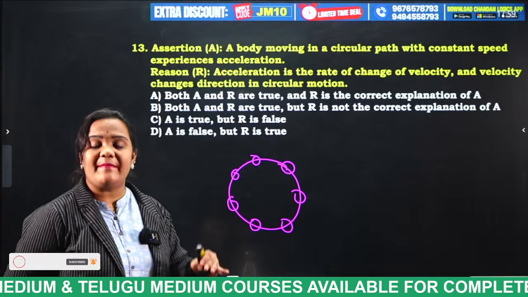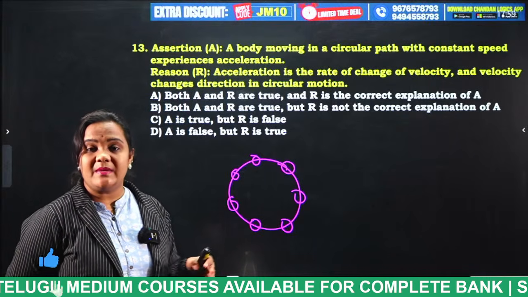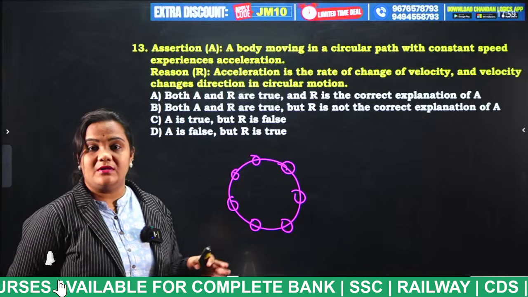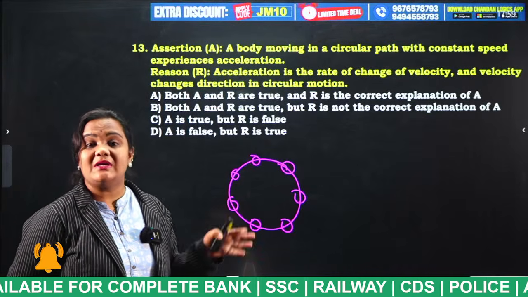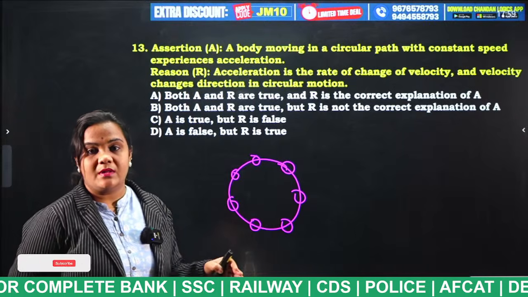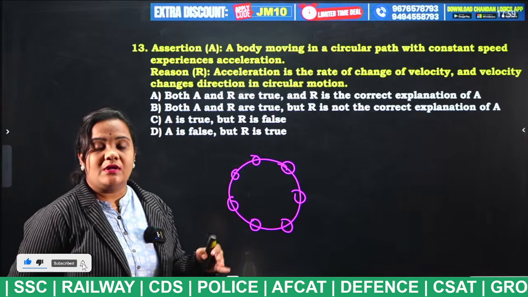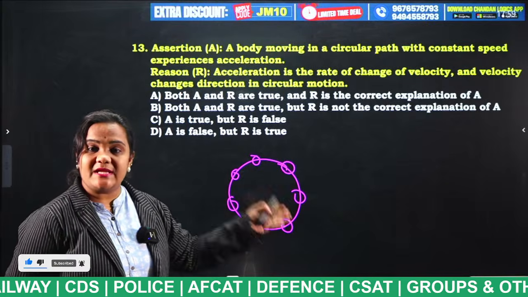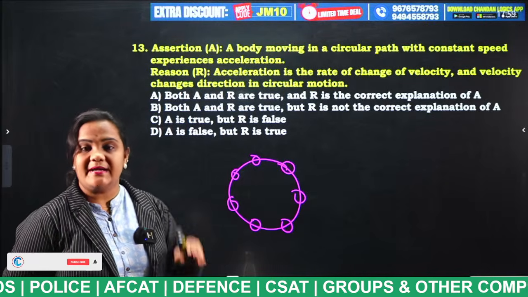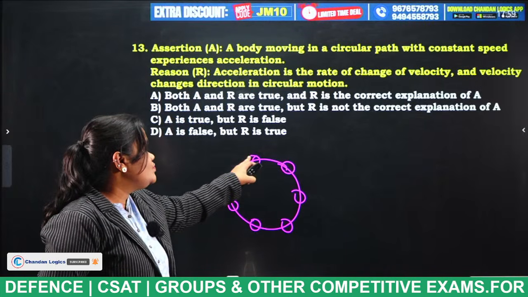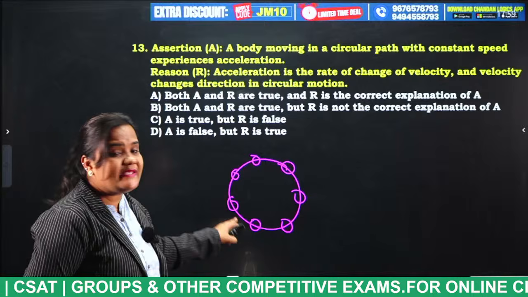So what is happening here, students? Velocity is nothing but what, students? Speed does not consider direction, but velocity considers direction. The object is moving in a circular direction with the same speed.